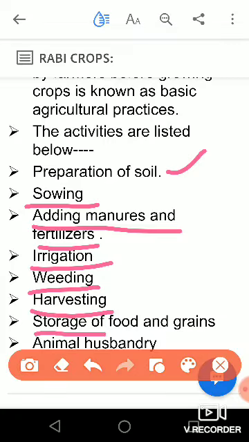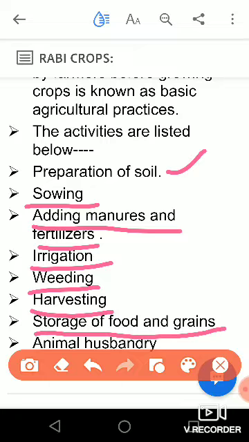After that, storage of food and grains. Why is storage of food and grains important? Maybe you have seen at home, in your kitchen, your mother keeps all the grains or eatable items in a jar or container, in an airtight container. Why? So that she can protect the food grains from temperature, moisture, rodents and insects, and store them for a longer time. That is why storage is very important.